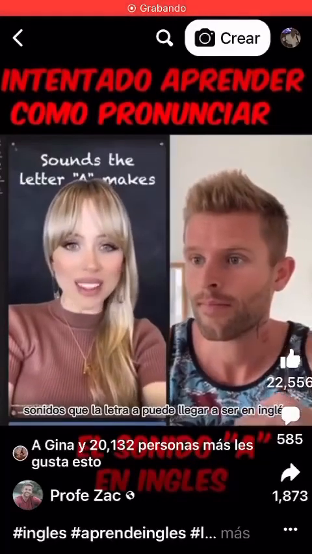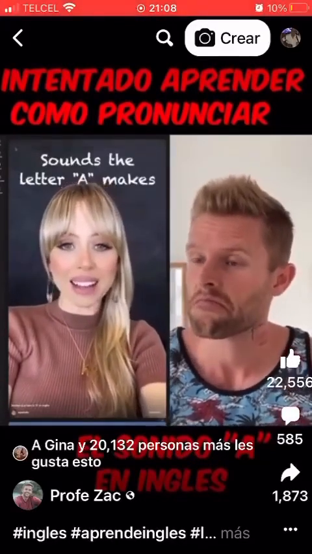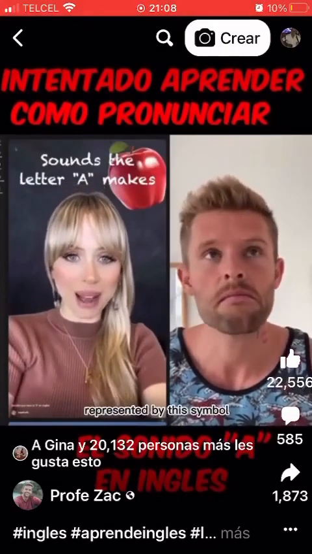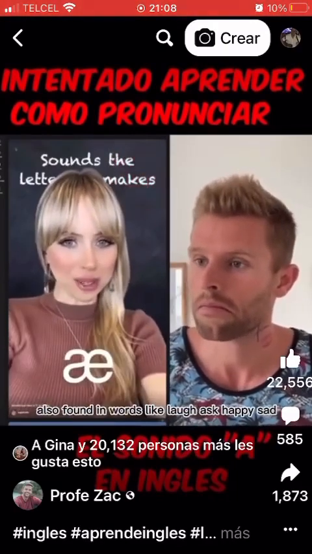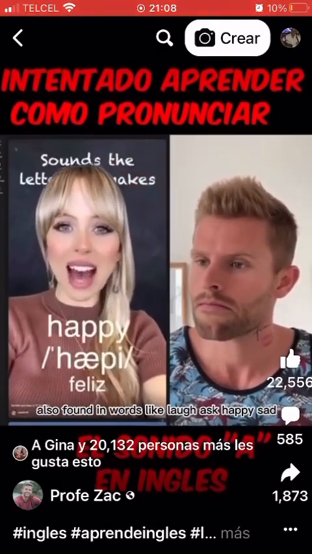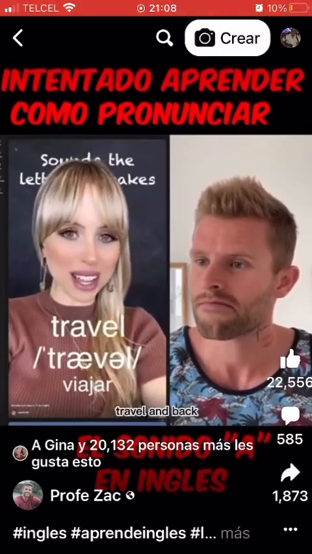Sonidos que la letra A puede llegar a ser en inglés. A, as in apple, represented by this symbol. Also found in words like laugh, ask, happy, sad, travel, and back.